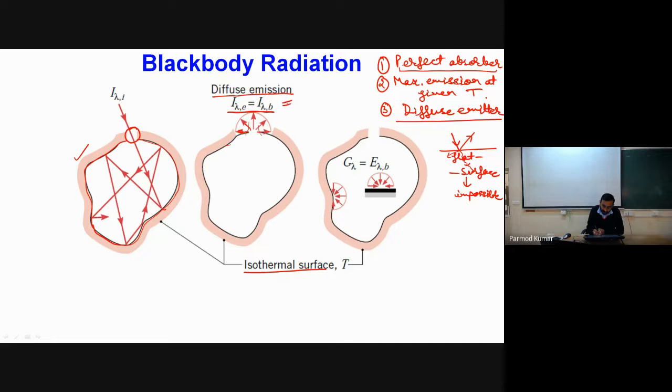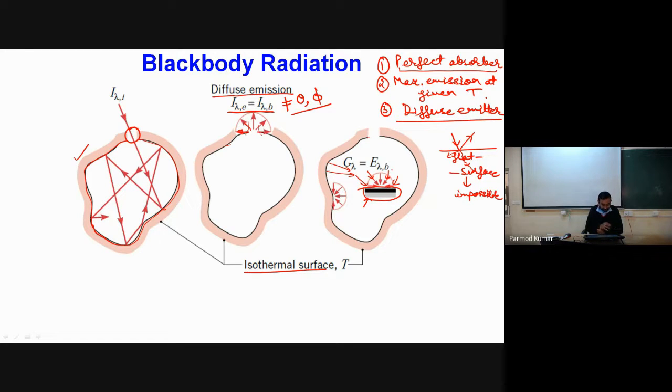So we don't have any dependence of theta and phi in this direction. Another important characteristic of a black body is this: if we have a cavity, and inside this cavity I place a surface, then obviously from the black body there will be some emission of radiation, and these emissions will act as irradiation for this surface. Irrespective of the orientation of the surface within the cavity, irradiation from the black body in all directions will have uniform intensity.